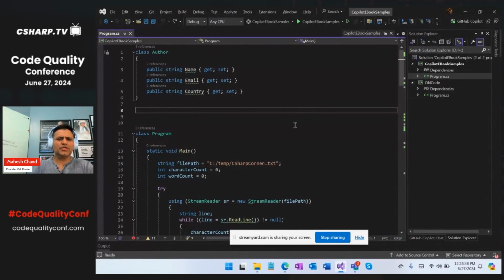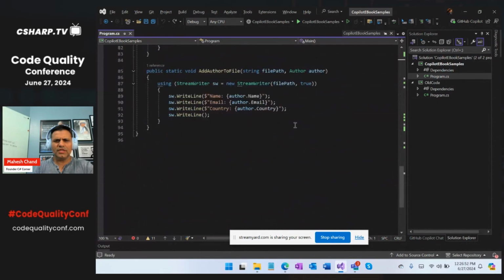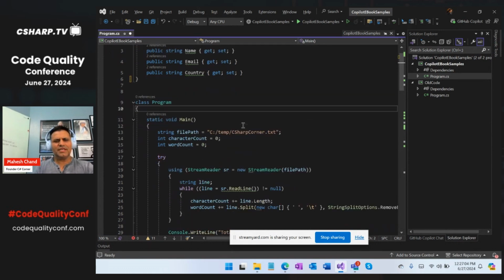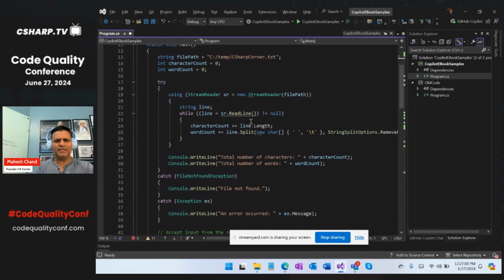Great. So this is some of my existing code, and funny thing is I wrote this whole code using Copilot. I didn't write a single line of code. But this is not what I'm going to show you today. Imagine you already have the code, or you're already writing code. So the first thing we will start with is code comments, right? That's where you first want to start. Right now this code has no comments.